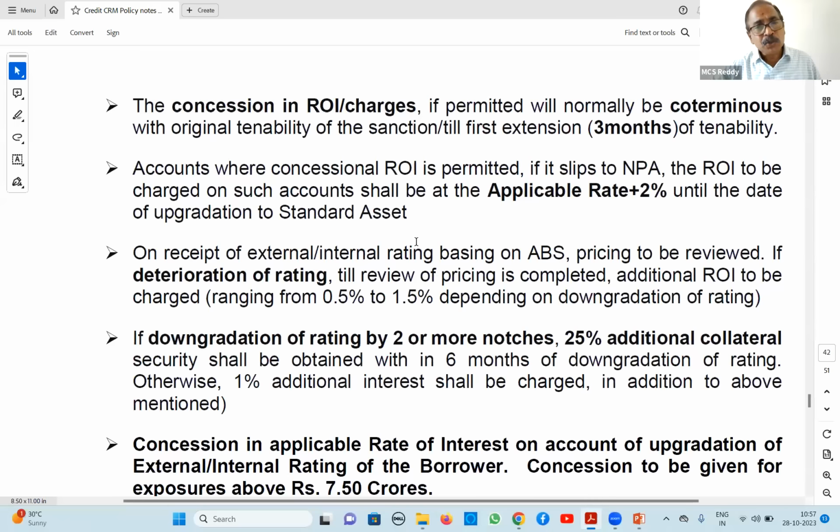Next, accounts where concessional rate of interest is permitted. Suppose we have permitted a concessional rate of interest in the account and it has become NPA. In such cases, from the date of NPA, we apply the applicable rate of interest plus 2%, not the concessional rate. Because it has become NPA, there is 2% extra penal interest. So this rate we will apply. No concession if it becomes NPA.